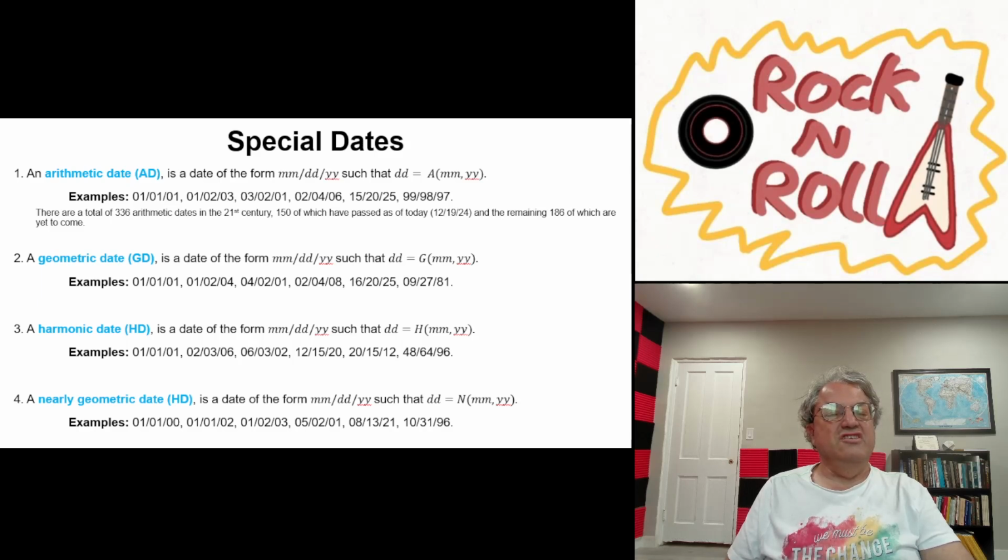You can write any day in any century in the form MM/DD/YY, where MM are the two digits of the month, for instance 01, 02, up to 12. You always have to put a zero to fill in the space there. DD is the date of the month, so that could be anywhere from 01 to 31. Of course, we know that not every month has 31 days, but you just go up to the limit in that case. And YY is the last two digits of the year. That's why this will work for any century. You might have different dates in different centuries, though. You have to worry about leap years, but basically it's the same idea for every century. But anyway, now I've defined the problem.